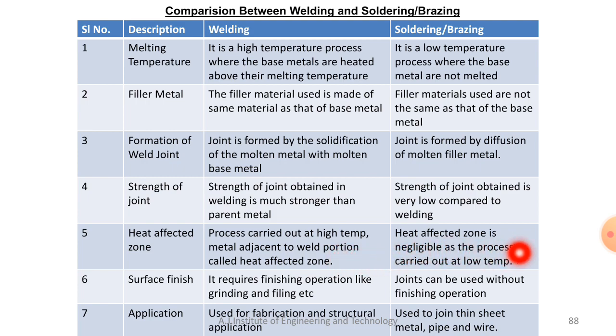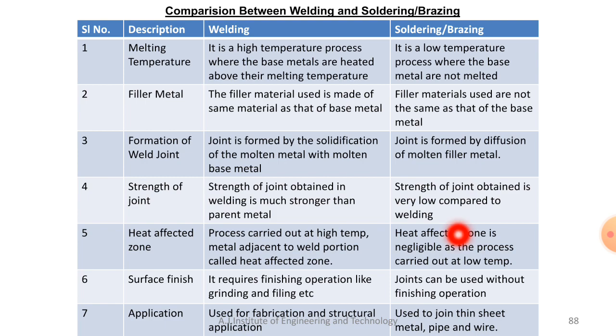It is considerable in case of welding, because the temperature is very high. But it is negligible, or there is no heat affected zone at all, in case of soldering or brazing because of the low temperature process.